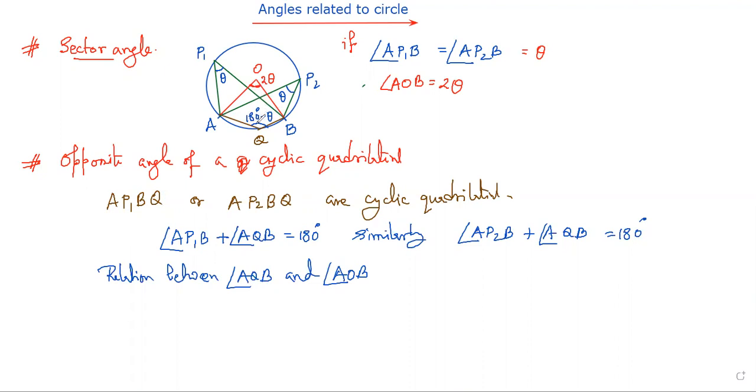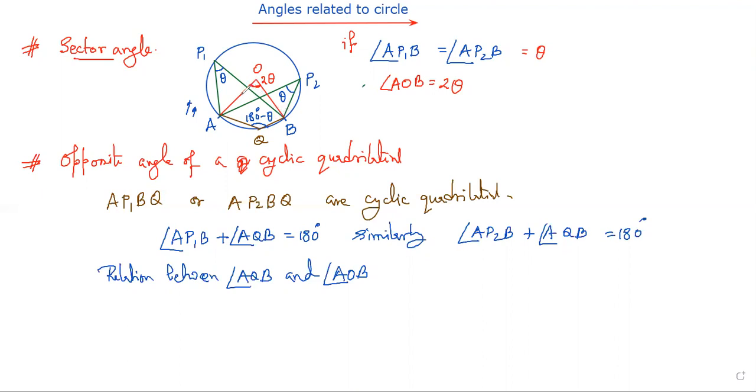And if I want to find the same side of the triangle, like AB at O, the angle formed is in that side, at P1 in that side. So both are on the same side, then the theta and 2 theta relation is present. Same thing if I want to find it out, AQB and the AOB reflex, I will be able to get the same data.